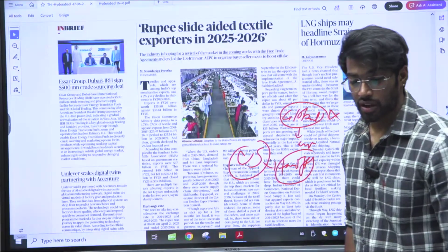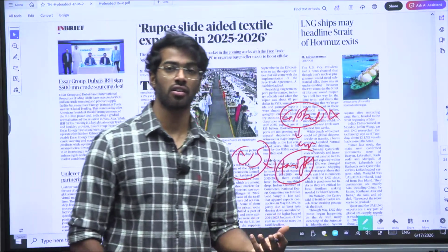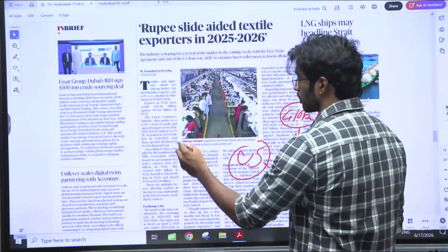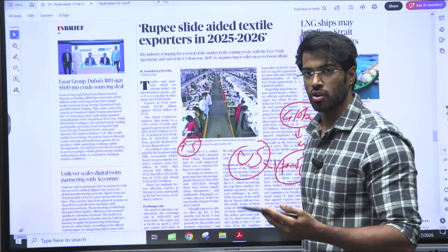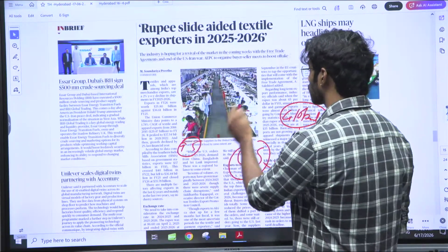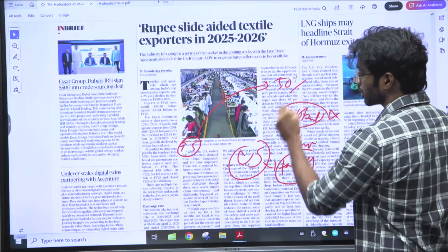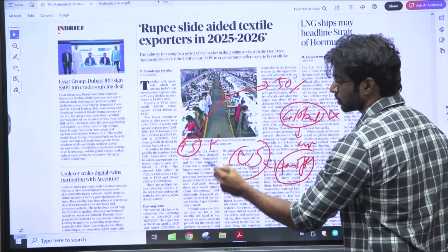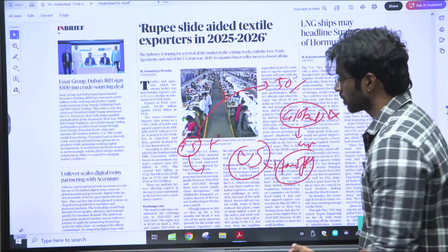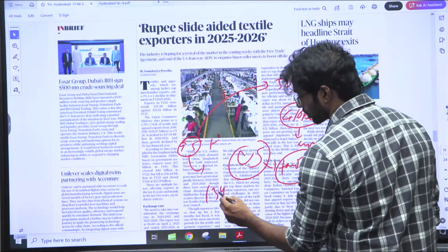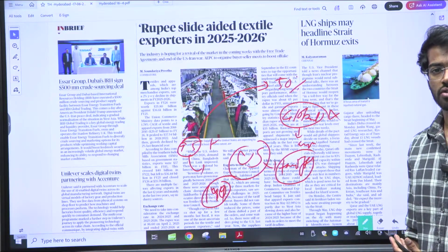As the US puts a high amount of tariffs, what happens? People, or rather countries, start hesitating. Let's say the price after depreciation is 95 rupees, meaning the shirts will obviously be cheaper. But the USA puts a tariff of 50%, meaning that this particular shirt of 95 rupees now costs more than 95 rupees. How much is it? 95 plus 50% is nearly 130, 140 rupees, right? It's nearly 140 rupees. Why would someone pay such a high cost price?